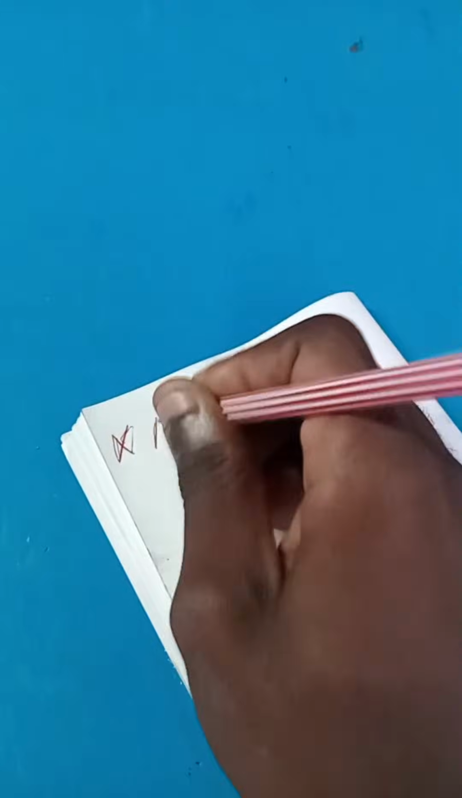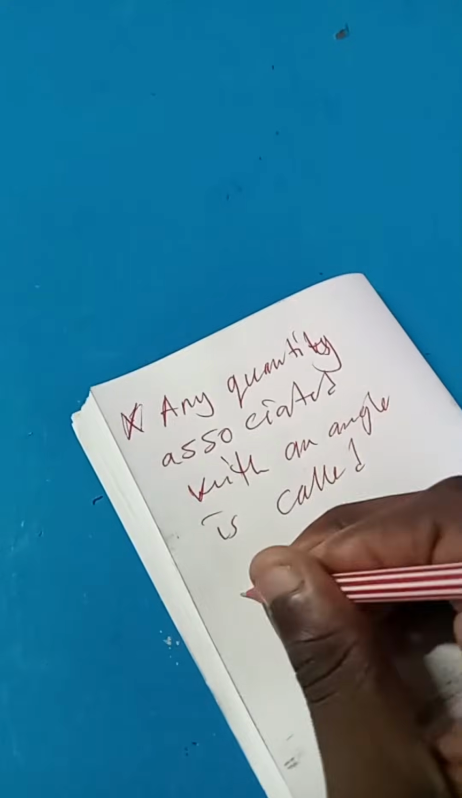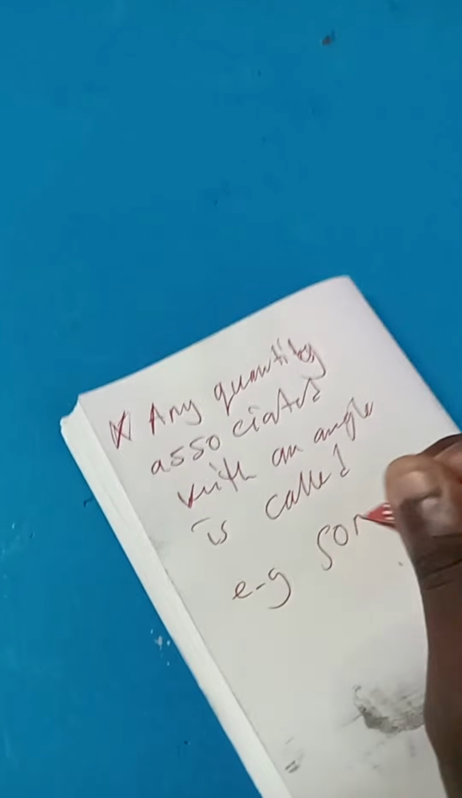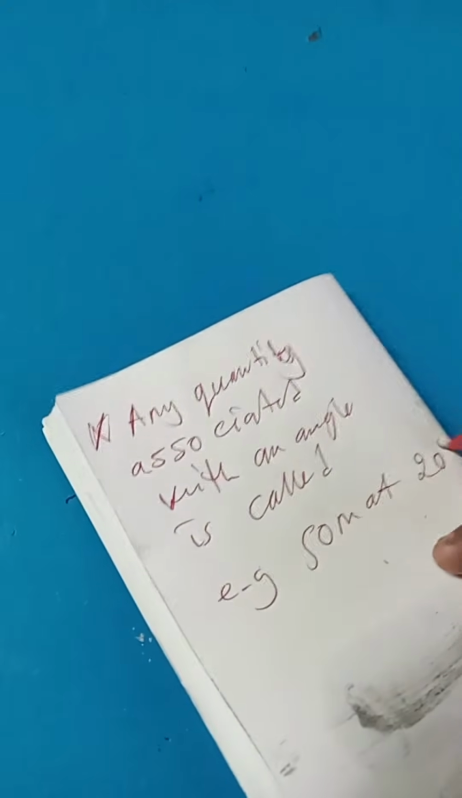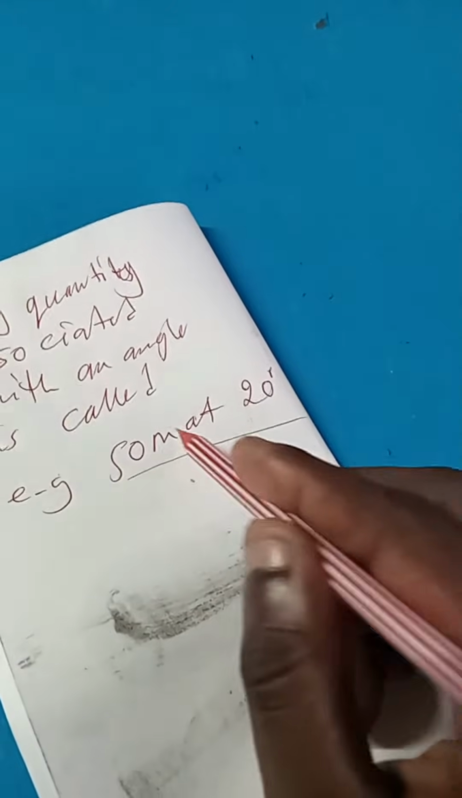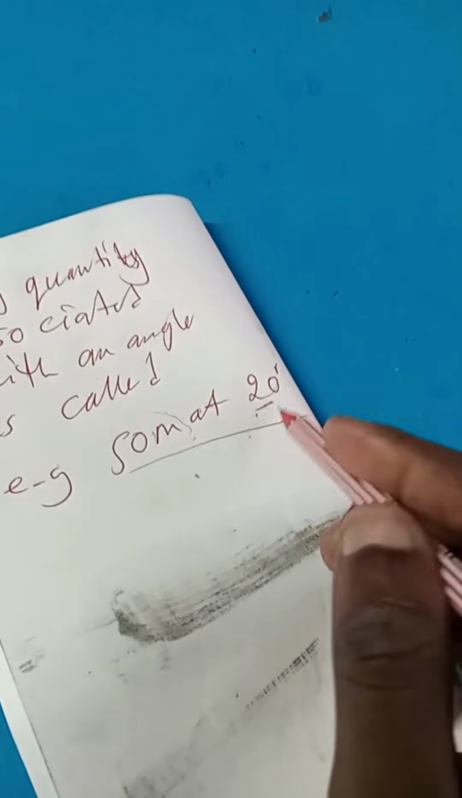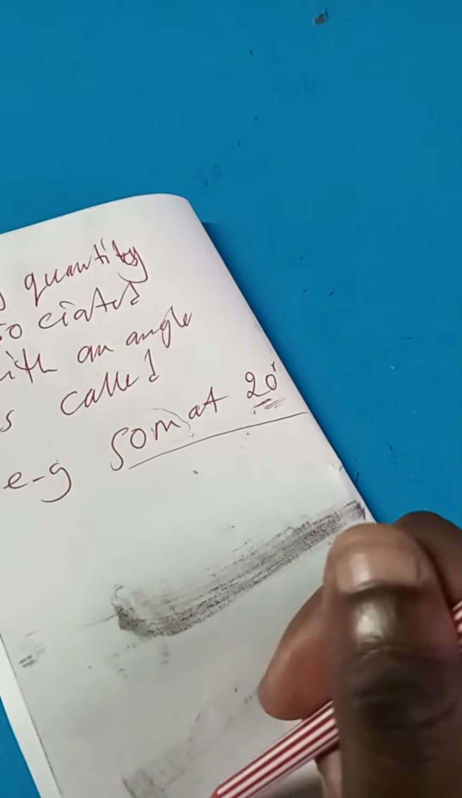So you need to know that any quantity associated with an angle is called a vector. For example, we can say 50 meters at 20 degrees. This is a vector because this 50 stands for the magnitude and this 20 degrees stands for the angle, or the direction.